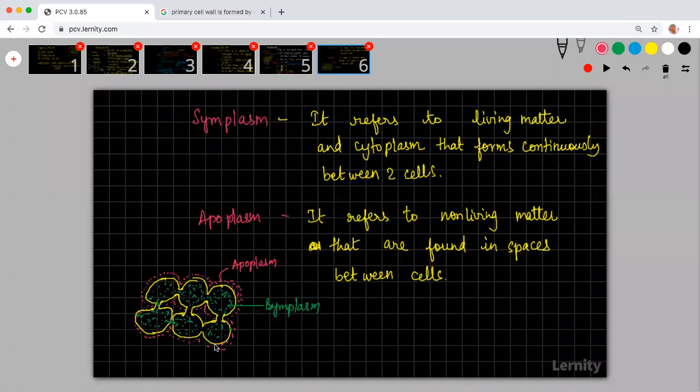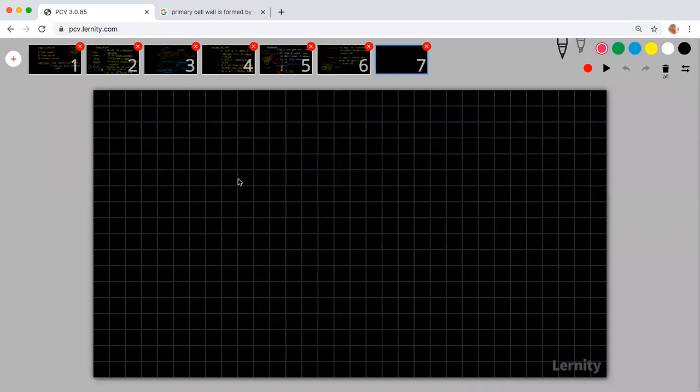Okay, good. Apart from that, something that you need to know about cell walls. There are some areas which are called pits in the cell wall.